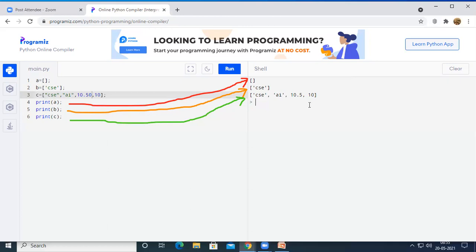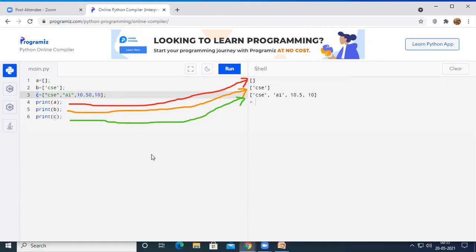data type, where CSC is a string, AI is a string, 10.50 is of floating point data type, and 10 is an integer, where all these elements which do not belong to the same data type are stored under a single name, that is C. So that is the benefit of list in Python programming language, whereas in the case of an array, we are able to store only elements which belong to the same data type.